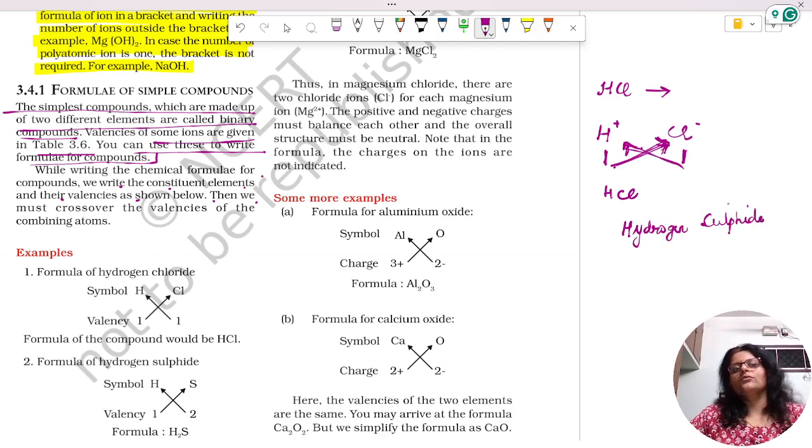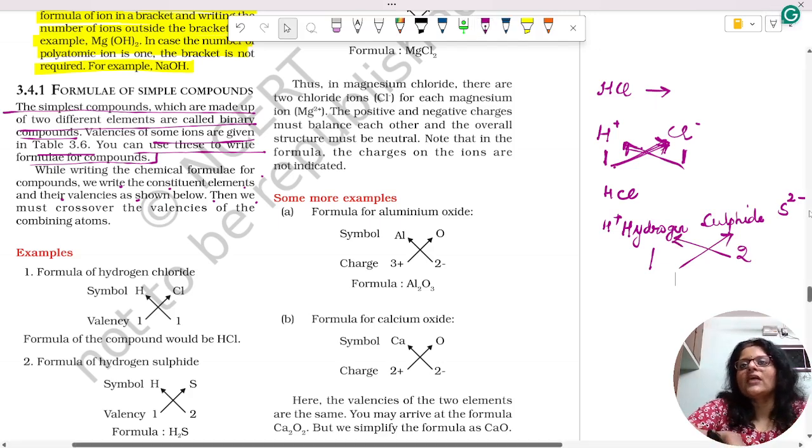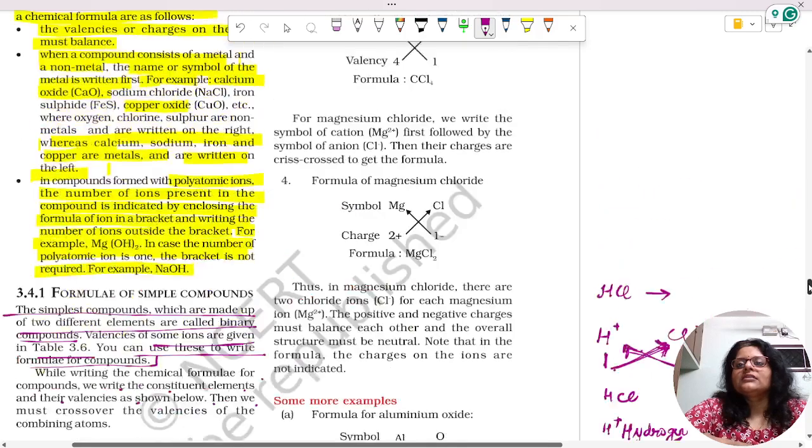The valency of sulfide is S2 minus. Hydrogen is H plus. So 1 and 2. Crossing over the valencies, we get H2S. S is the symbol for sulfur.